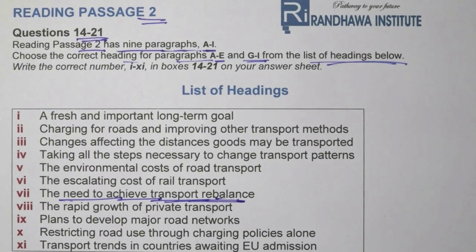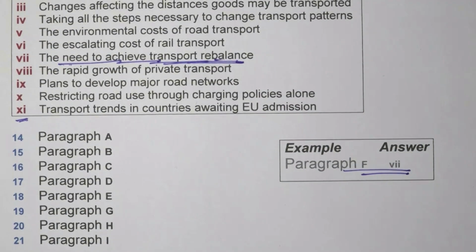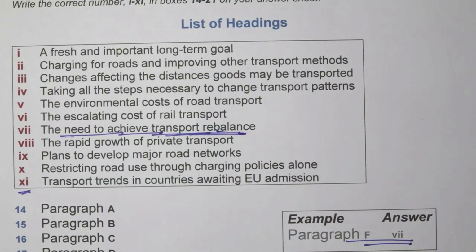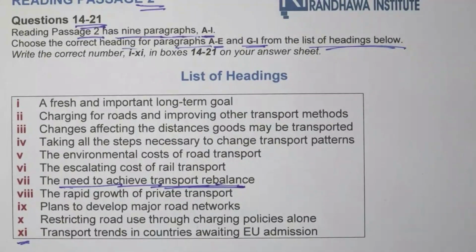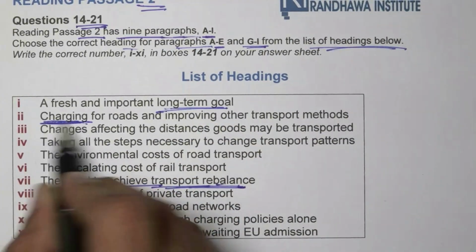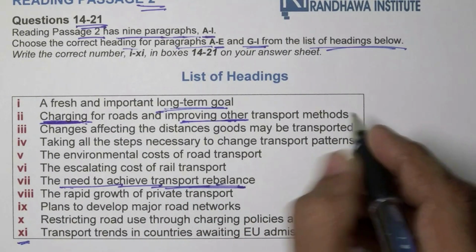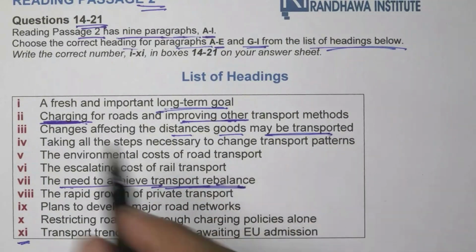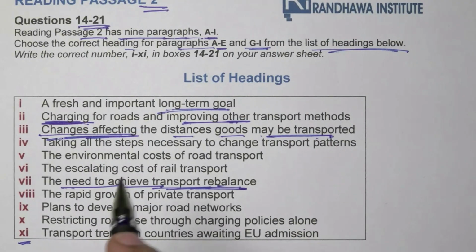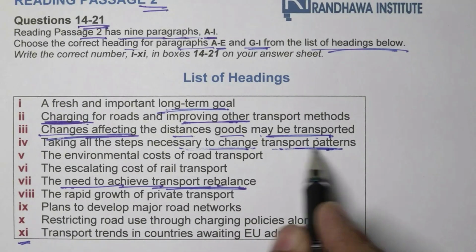How many questions are we having? 14 to 21 comes out to be 8 questions, and we have a total of 10 headings for those 8. A fresh and important long-term goal. The word is a long-term goal. Charging for roads and improving the other transport methods. Changes affecting the distances goods may be transported. Taking all the steps necessary to change the transport patterns.